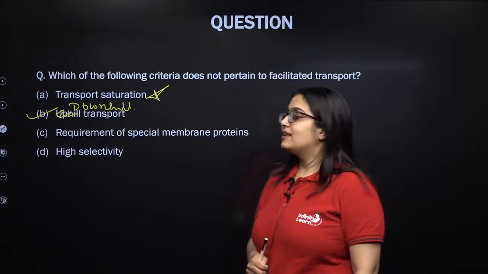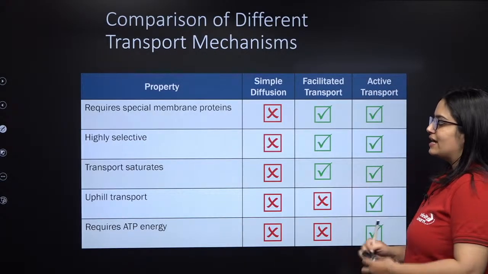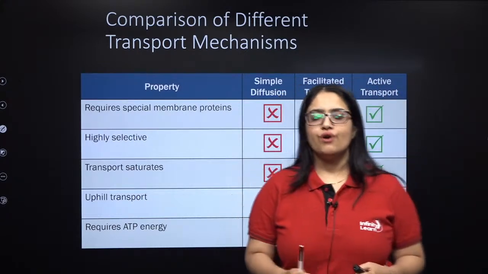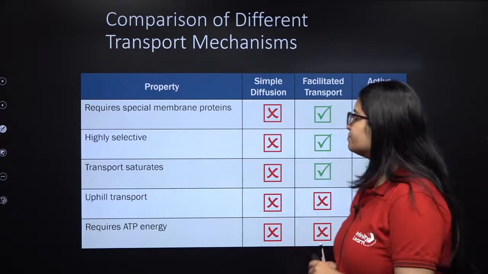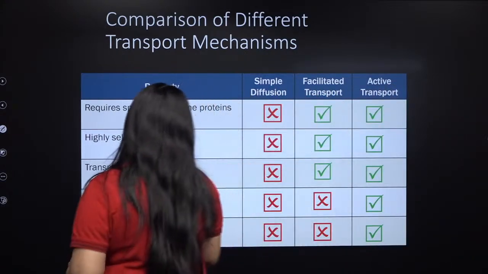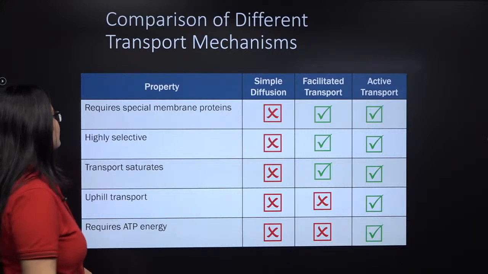That's nice, great. Let's see the next question, guys. Let's revise actually, so that in your exam, if any question comes from simple diffusion, facilitated diffusion or active transport, you do not make a mistake. If you see, this is a very important table. This actually helps you to revise all the important concepts from these three types of means of short distance transport.